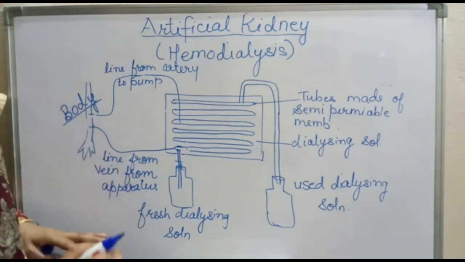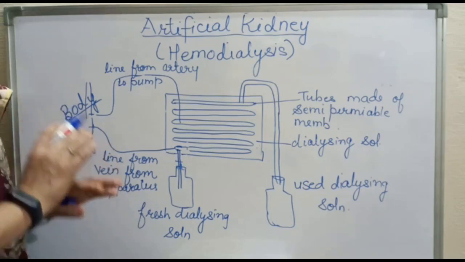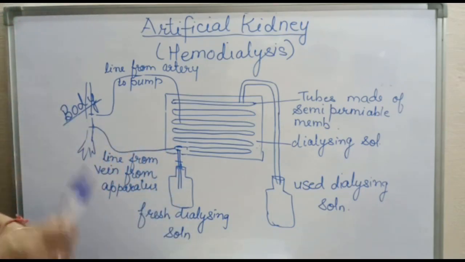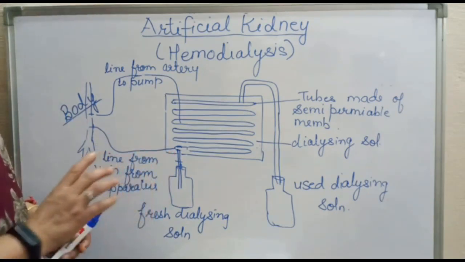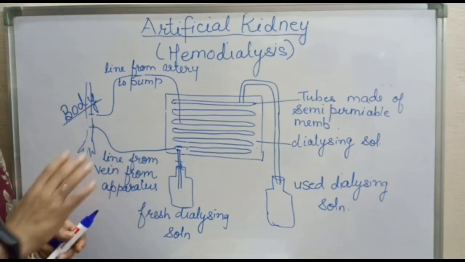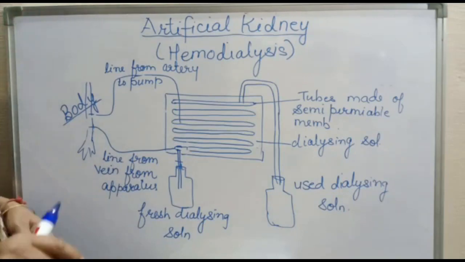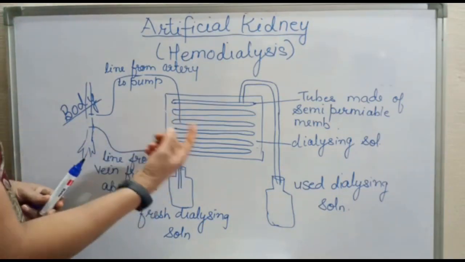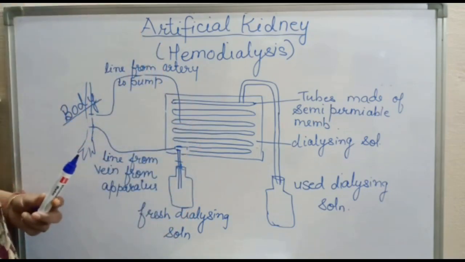This is similar to kidney function, but it is also different in that there is no reabsorption involved. Normally, in a healthy person, the initial filtrate in the kidney is about 180 liters daily. However, the volume actually excreted is only a liter or two a day, because the remaining filtrate is reabsorbed in the kidney tubules, as we saw in the structure of the nephron.